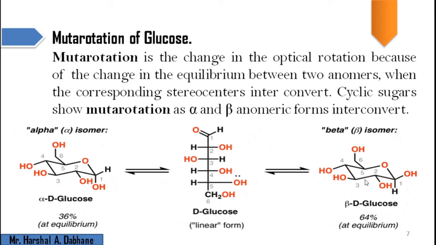When we measure the optical rotation of both the beta isomer and the alpha isomer by means of a polarimeter, both molecules show different optical activity. That's why the phenomenon is said to be the mutarotation of glucose.